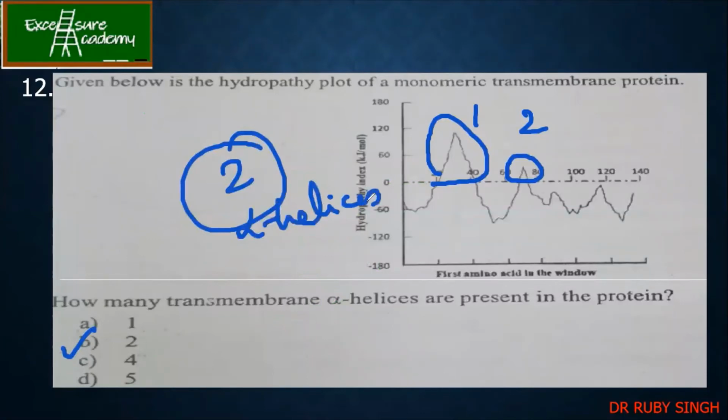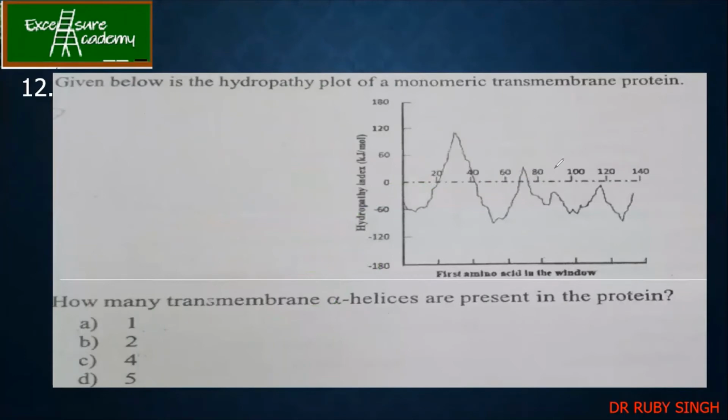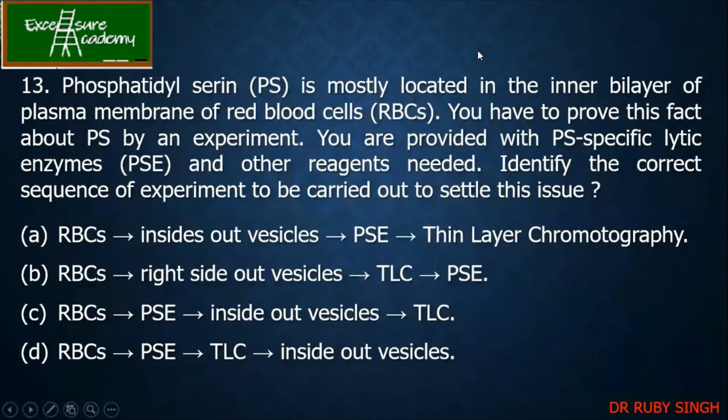See, now it's easy. So in future, if you get any such graphs, you can calculate, right? Suppose there was one more over here and one more here, then I can say that 4 alpha helices are present. Correct? Okay. So now going to the next question.